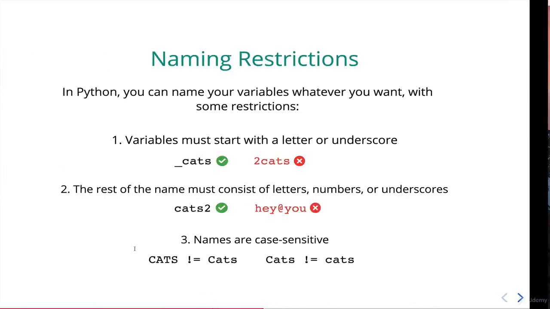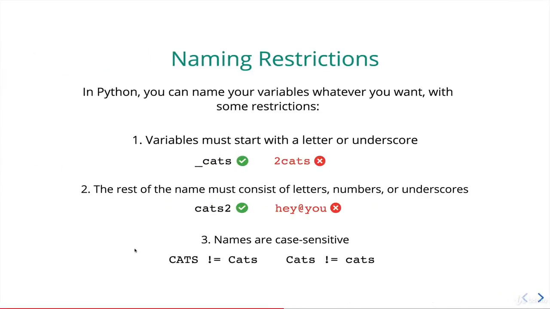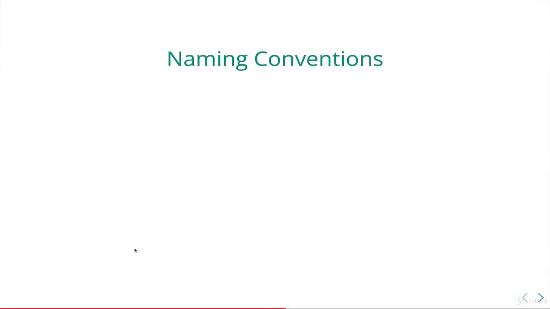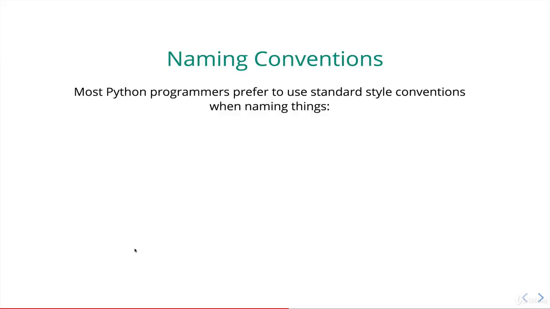Okay, so we've talked about what you can and can't name things, what will actually cause real problems. Now let's talk about conventions. If you haven't heard of naming conventions or code conventions, it's just a way of saying style guidelines, things that most people think you should do and you might get made fun of if you don't do, but won't actually break your application. So most Python programmers prefer to use standard style conventions when naming things.